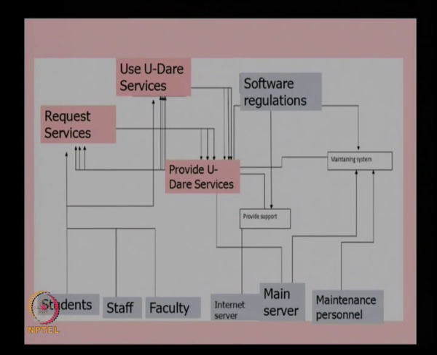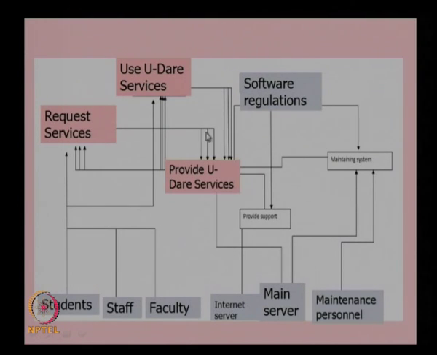If you look at the external system diagram for this system, you can see that the students, staff, faculty, internet provider, main server, and maintenance personnel are the external systems directly interacting with the main UDARE system, and the UDARE system will provide the services which we already discussed. The customers or the users will ask for the services, and various forms of requests will be there. There are other external systems like software regulations and building regulations which act as external systems for this system.